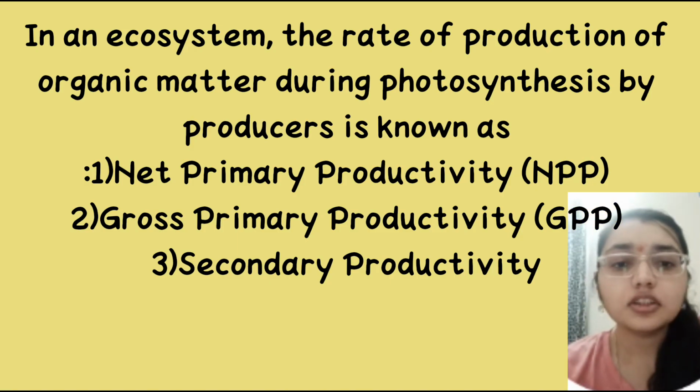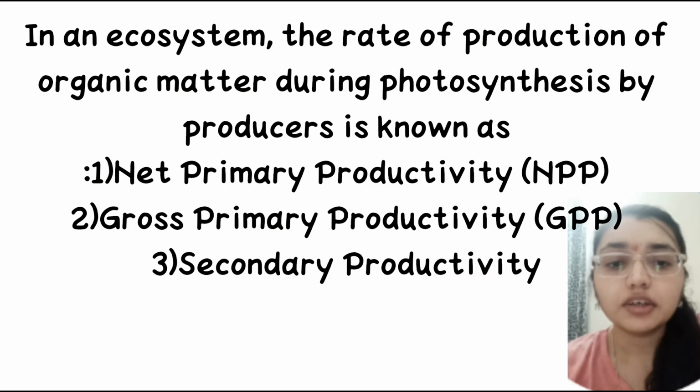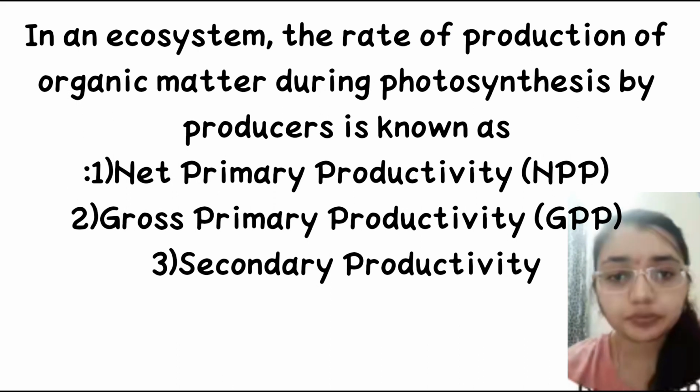The correct option is 2, gross primary productivity. It is the total rate at which the ecosystem captures and stores chemical energy as organic matter. Net primary productivity is equal to gross primary productivity minus R, that is the respiratory rate, the energy used by the plants for respiration.